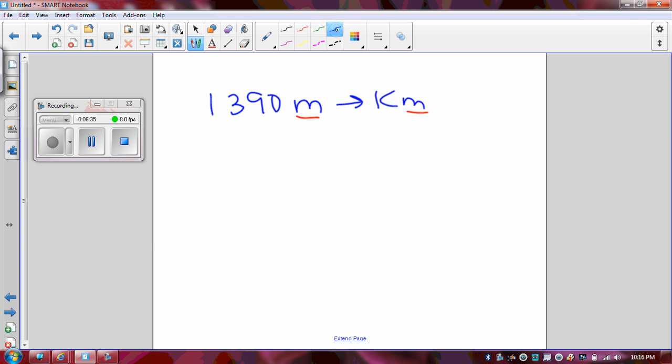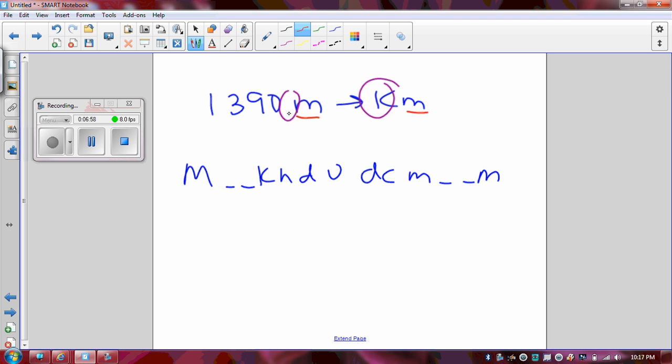Now notice in the first one, there is no prefix. It's blank in front. So that tells me that I must be actually starting with the unit, or U. The second one, I want to go to kilo. So then I'm going to go ahead and write out my mean King Henry real quick. Alright, so now that I've got that, notice that there's no metric prefix in the front. So that tells me I'm actually at the base unit, which is meter. And I want to go to kilo, which is right here to the left.